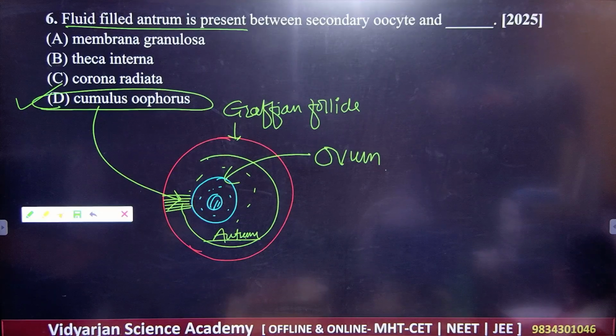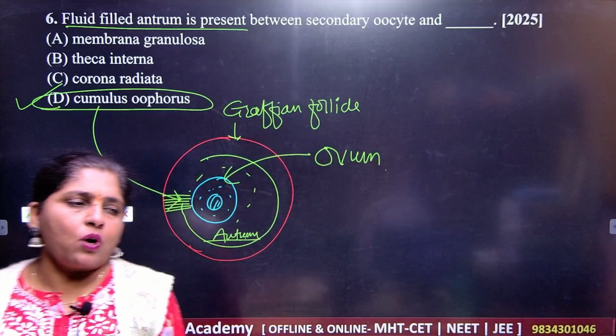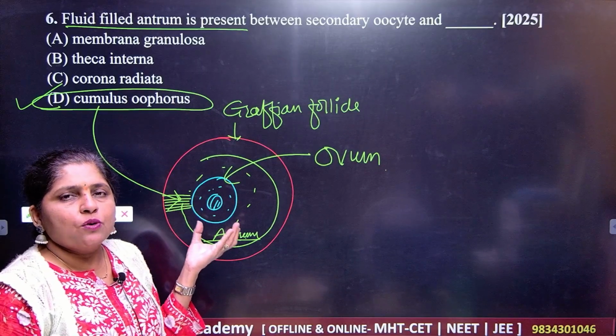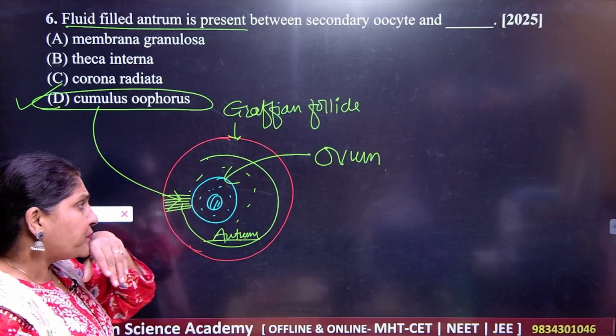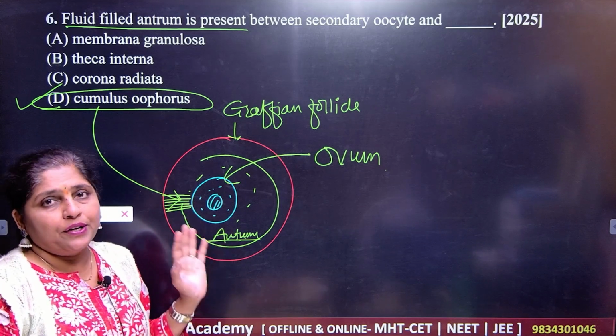The cumulus oophorus is the junction over here. This will be the ovum. Before the release, the ovum is also called the secondary oocyte.